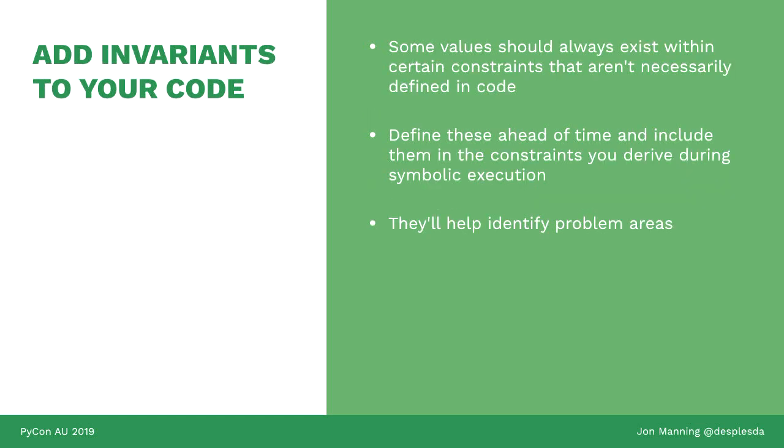You can use this to also get a more clear picture of your code as well. You can add invariants that define information about the world in which your program runs that the code does not necessarily define. So for example, you know that the temperature reading that comes out of your temperature sensor will never be below 0 Kelvin. But there is a universe in which that could exist, at least insofar as your code thinks. So you can define that ahead of time. You can say, my temperature variable will never be less than 0. And therefore, you can use it to infer a broader set of constraints and find more error conditions.